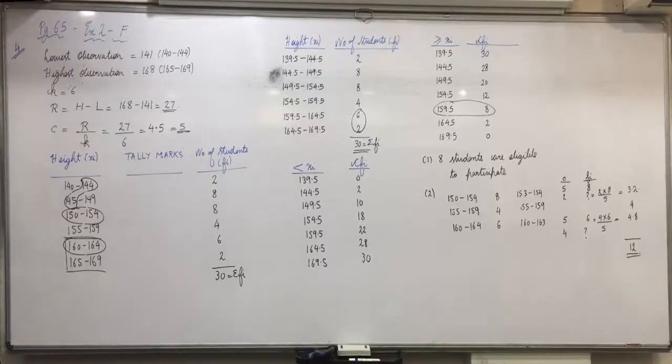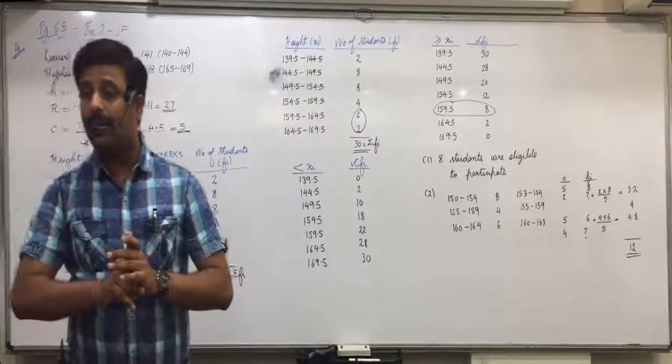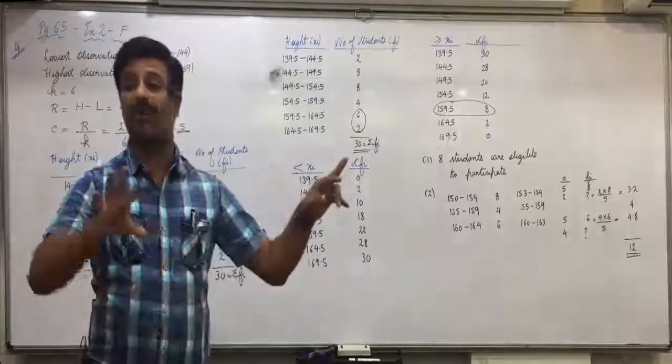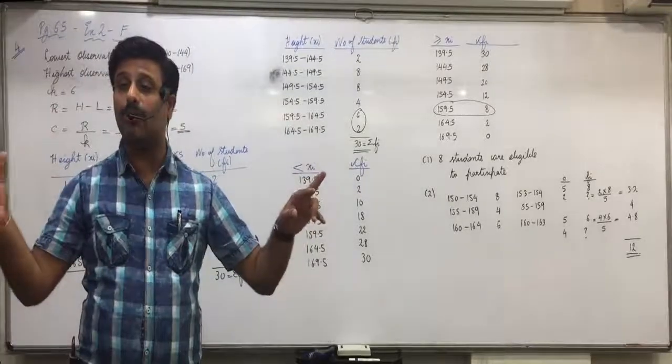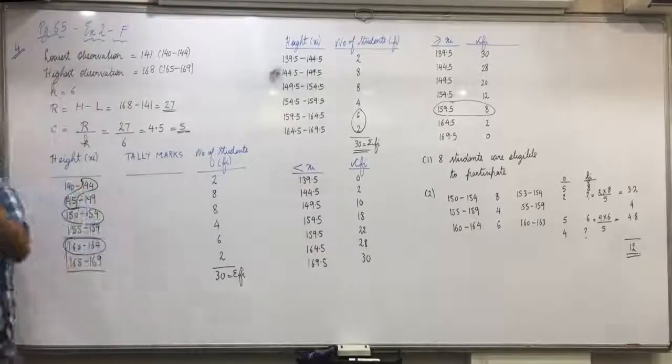Illustration 15. Okay? These questions are your homework for tomorrow. And tomorrow we will finish the chapter. I'll explain the reverse procedure tomorrow. Only one point is remaining. We are making less than and more than from continuous. Tomorrow we'll understand how to make continuous from less than and more than. Okay? Bye everyone.